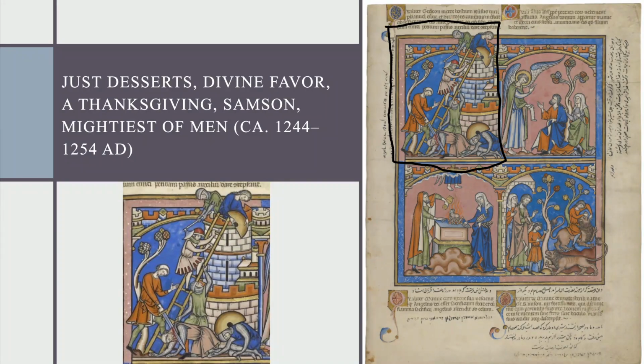Just desserts, divine favor, a thanksgiving, Samson, mightiest of men. In my first observation of the picture, my eyes were drawn to the large stone tower displayed to the right. There are 2 people, one male and one female, standing on top of the tower. The man held an axe while the woman held what looks like a piece of millstone.